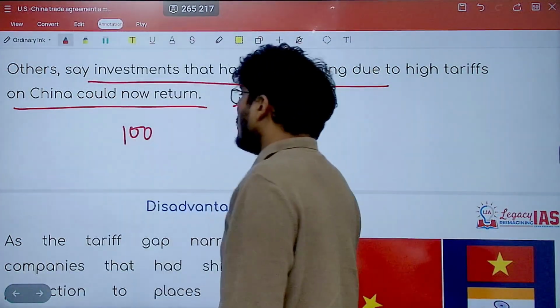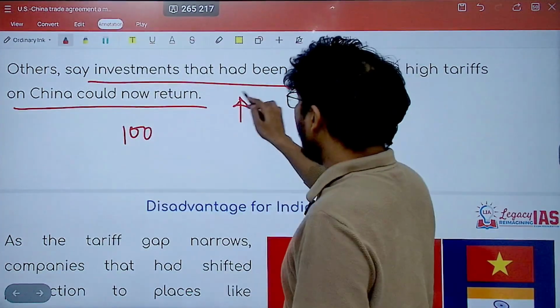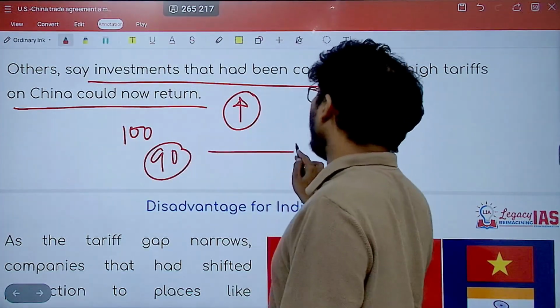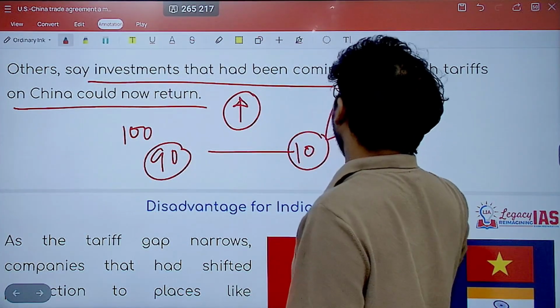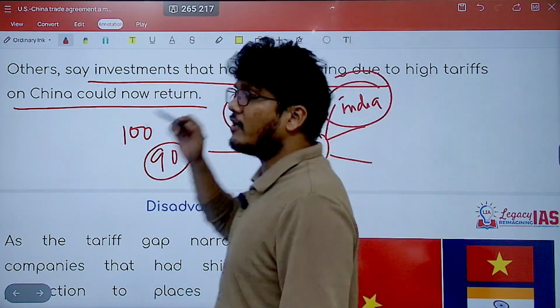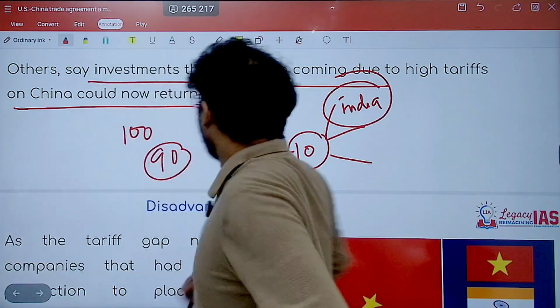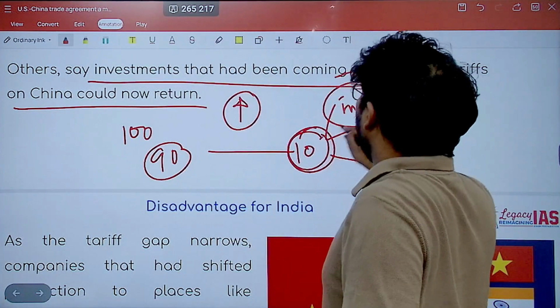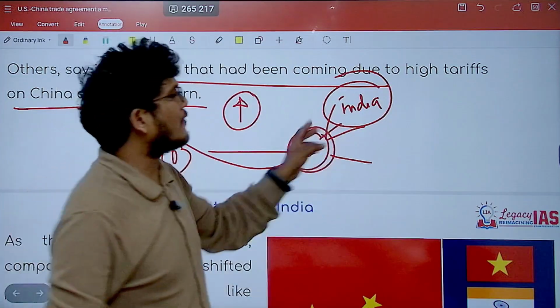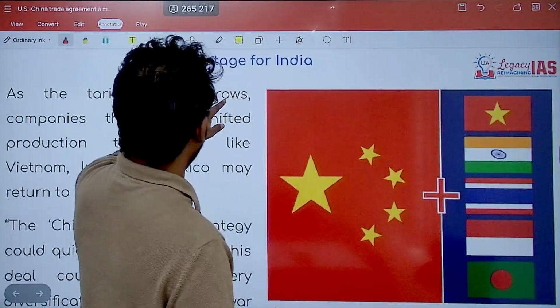When tariffs increased, they would reduce this investment to 90. This remaining 10 would be distributed among other countries, and India would be one such country. But now that the tariffs have gone down, these 10 units which were being invested in other countries will go back to China. So that benefit will go back to China is what is said.